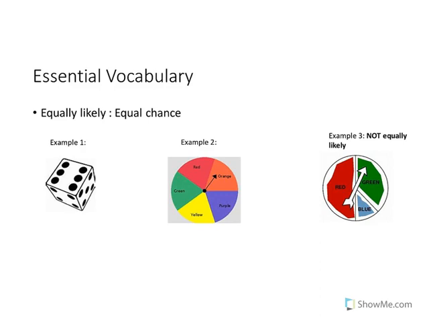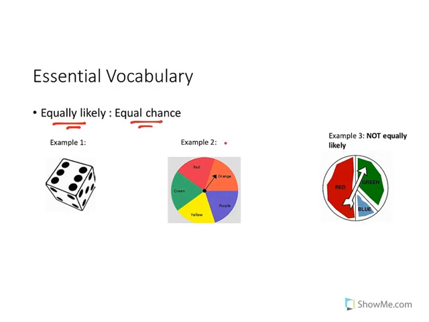to move forward, we need to understand the term equally likely, which means equal chance. So in example number 1, this dice has 6 sides. The shape is a cube. Everything is the same size. Me rolling a 1 has an equal chance of rolling a 2, a 3, a 4, a 5, and a 6 because it's equal. It's all fair. The dice is normal. There's no weird weight on it. There's no magnets. It's a normal dice.